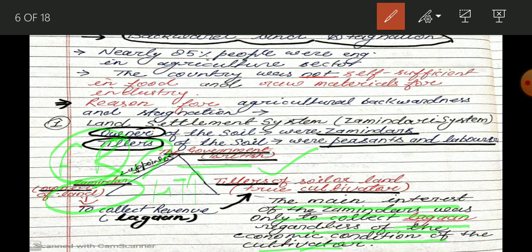Even in the time of famine, in the time of drought, that time also they imposed high tax and collected it somehow. So this zamindari system is a very hard system. It is not good for the agriculture sector, and it is not good for cultivators or tillers.